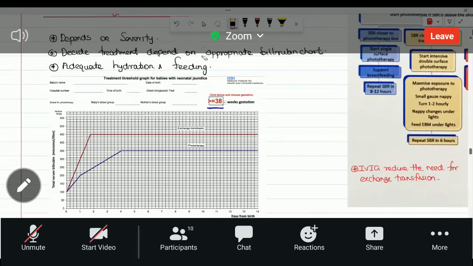Hello. We can see. So we have to plot it in the chart, and we have to decide whether we have to go for the phototherapy, or we have to go for the exchange transfusion, or we are going to manage this conservatively. That is the ideal way.